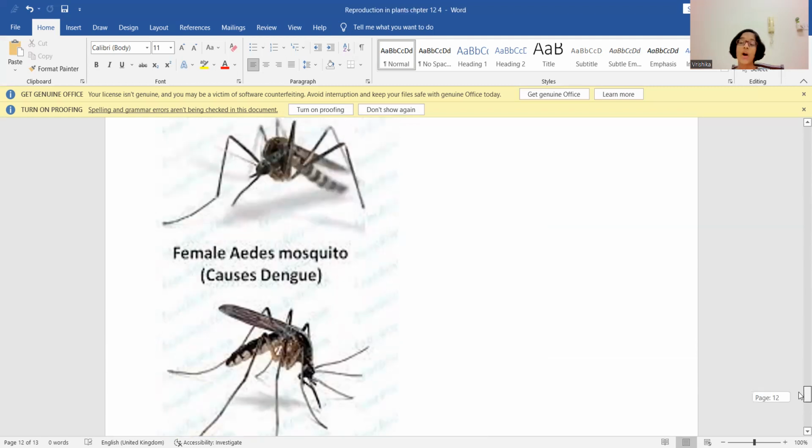Another most common carrier is the housefly. A housefly sits on waste as well as animal feces. When these houseflies come and sit on uncovered food, the bacteria thus spread to the food, and we fall ill after eating the contaminated food.